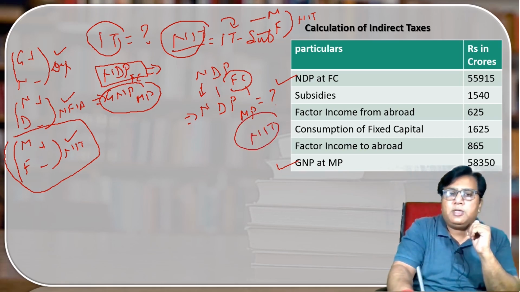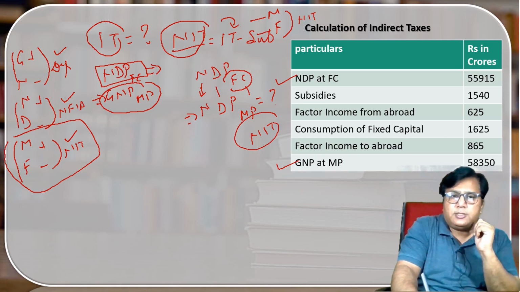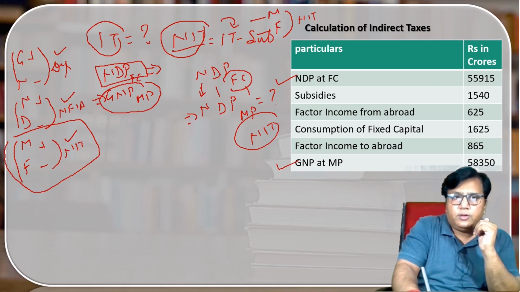Clear? I repeat the same thing again. From the base I find out what aggregate I have to calculate, and from that aggregate I can find out the NIT. From the base I have selected that I have to find out NDP MP. How? We know that NDP MP can only be calculated from the third block. From the third block I know that I have to work on MP and FC. Here the FC is given. It means that I have to find out MP. If I know MP, then the difference between the MP and the FC will be the NIT. Clear? Okay.